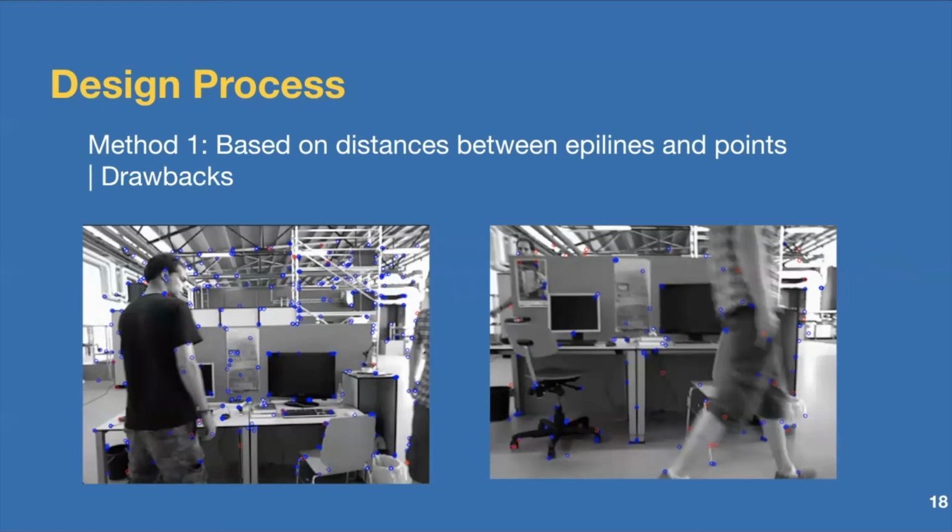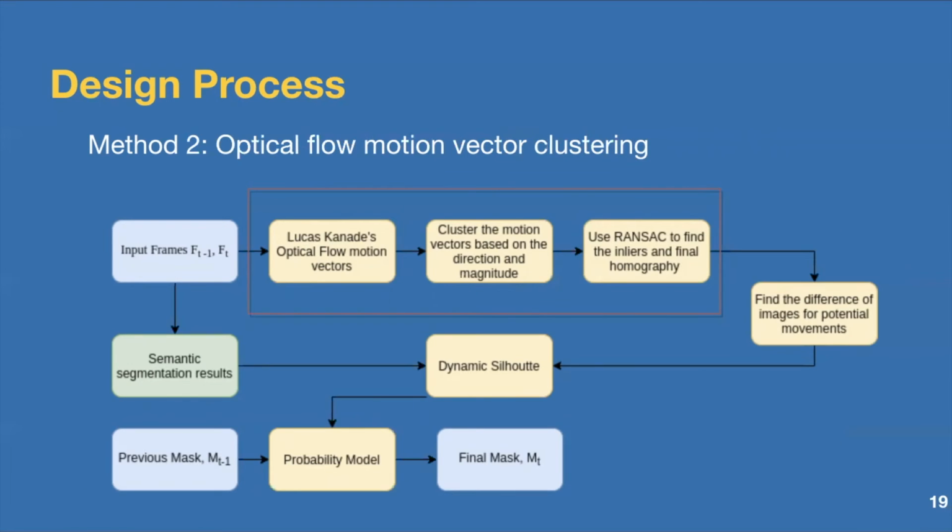The main drawback of this method is that an abrupt camera motion will lead to wrong correspondences, as shown in the figure. These wrong correspondences will lead to a greater number of false positives.